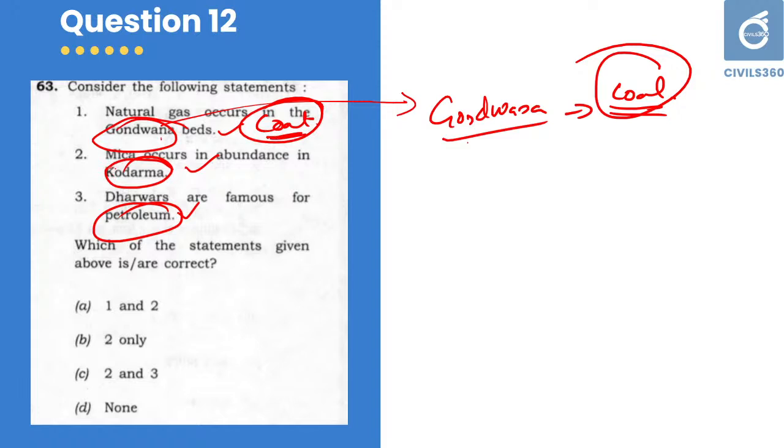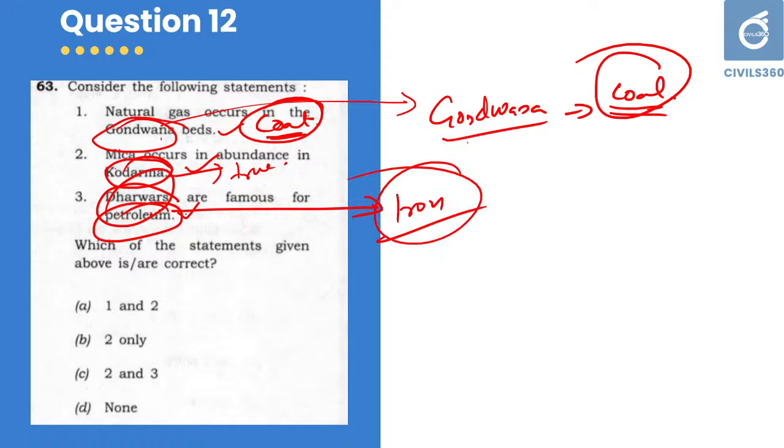Then mica occurs in abundance in Kodarma. That is correct. Mica occurs in these regions. This is a true statement. And Dharwad, that is the Karnataka region, is famous for iron ore, manganese, etc. There are no petroleum refineries or mining stations in these regions. Iron, manganese, aluminum, all these minerals are available in Dharwad. So 3 is wrong, 1 is wrong, 2 is the only correct option. The answer is B.